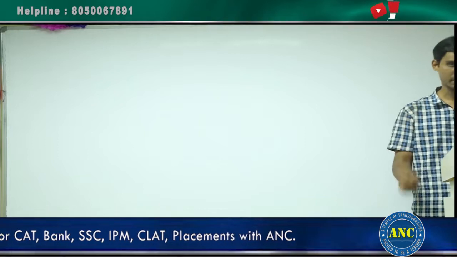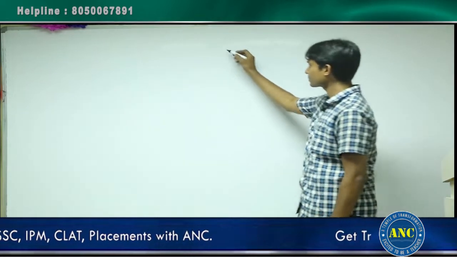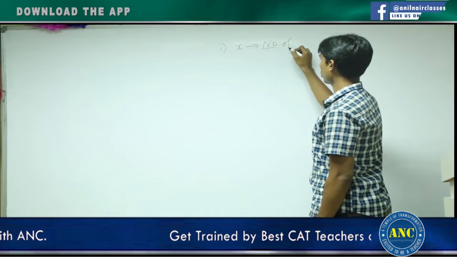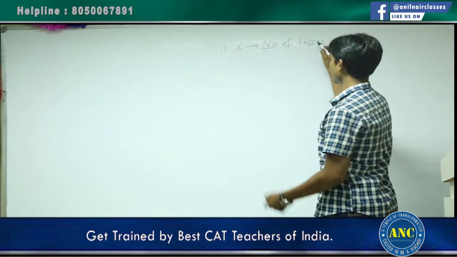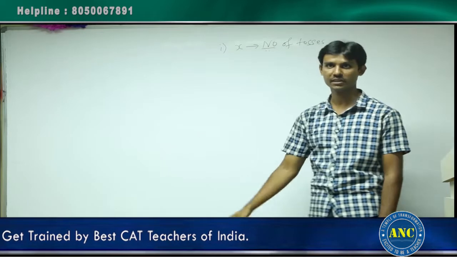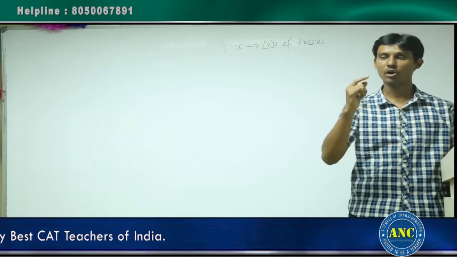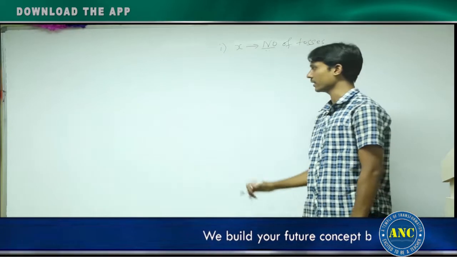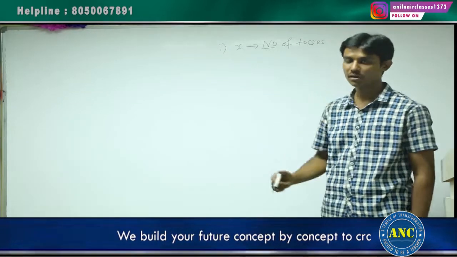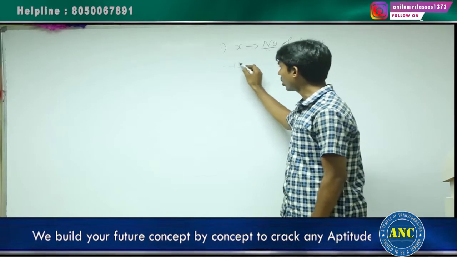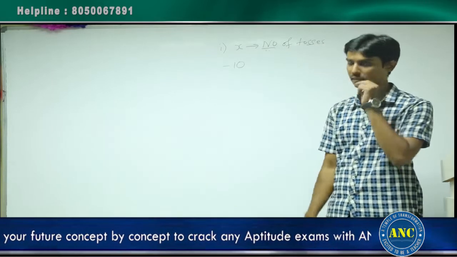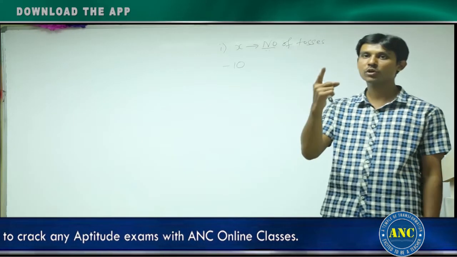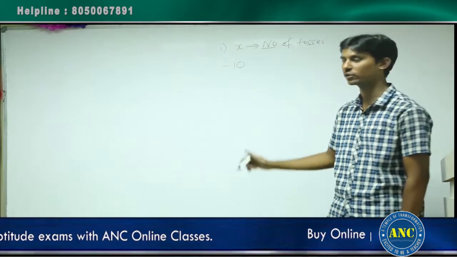The game ended normally. See here. Suppose I take x as the number of tosses. I tossed this many times. How much did I lose? The first statement is telling the game ended normally. That means how much did I lose? To enter inside, I lost 10 rupees. I had x tosses. For every 1 toss, I should pay 1 rupee. For x tosses, I should pay x rupees.